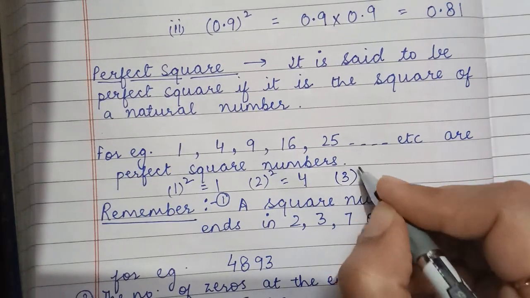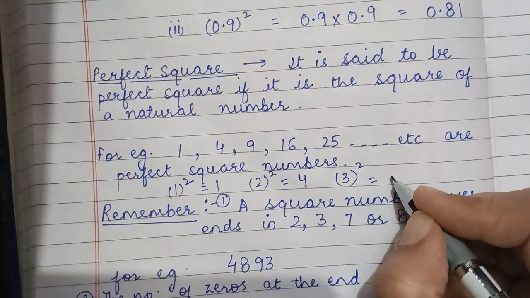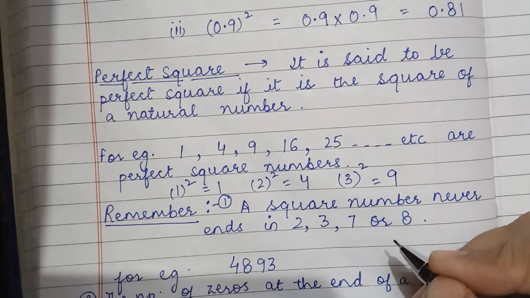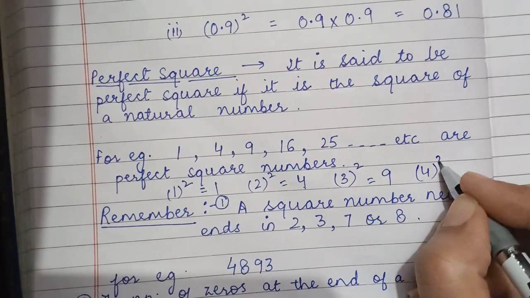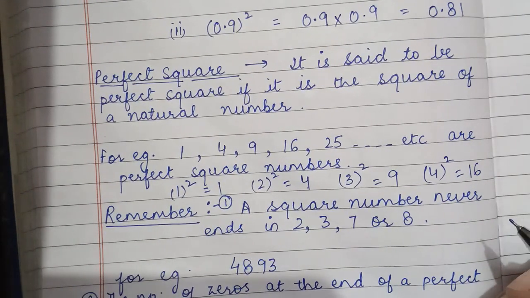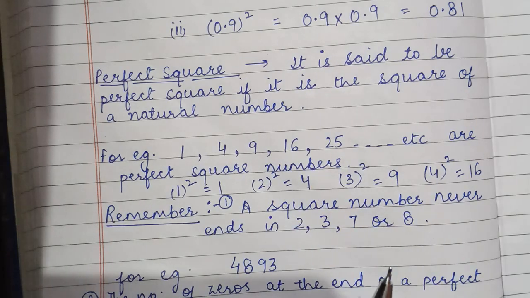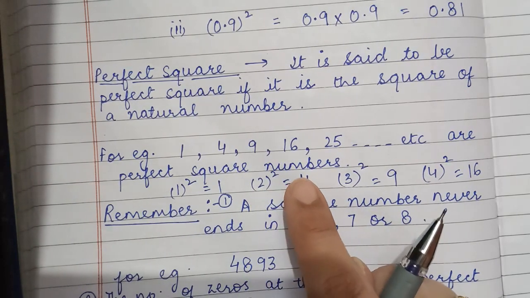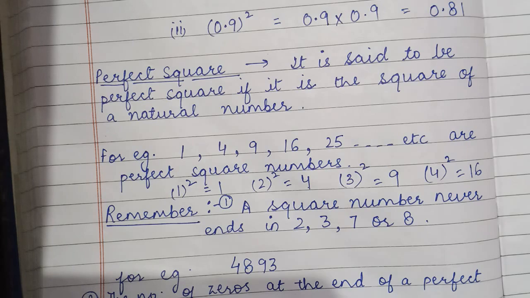Now, if I square 3, what do I get? 3 into 3 is 9. 9 is a perfect square. Similarly, if I square 4, what will I get? 16. 4 4s are 16. So 16 is a perfect square. So a perfect square is one that is the square of a natural number.